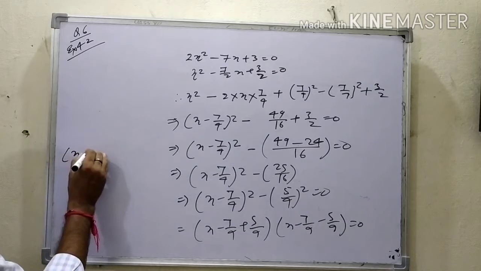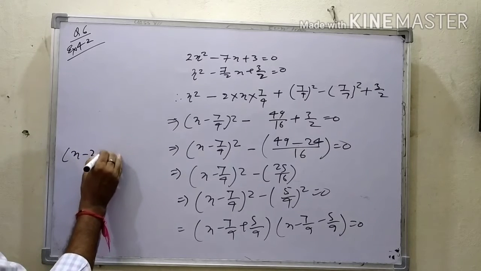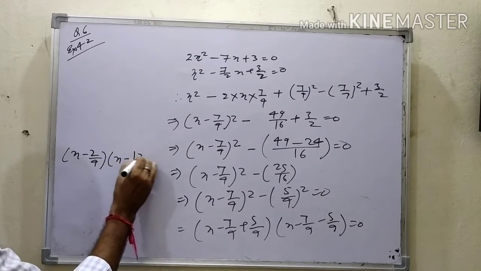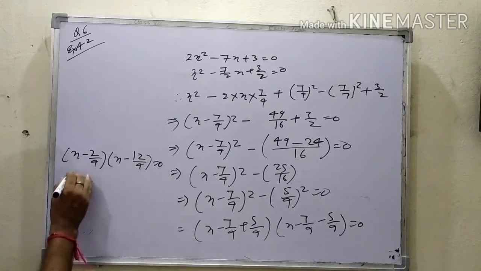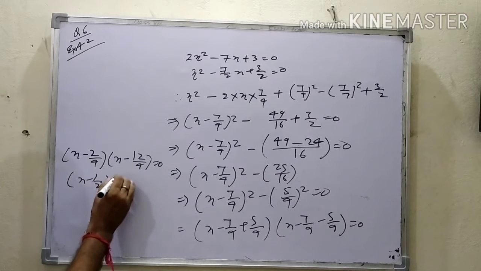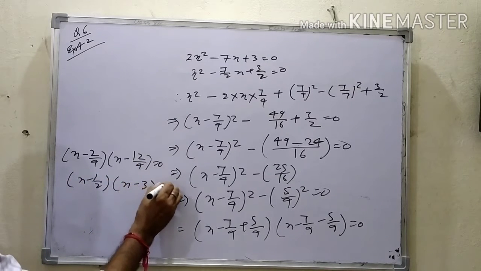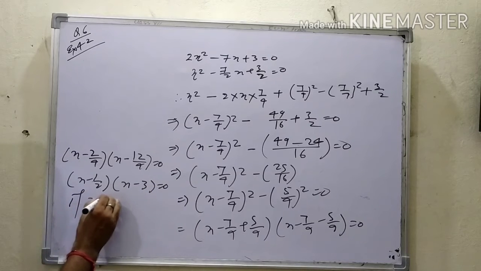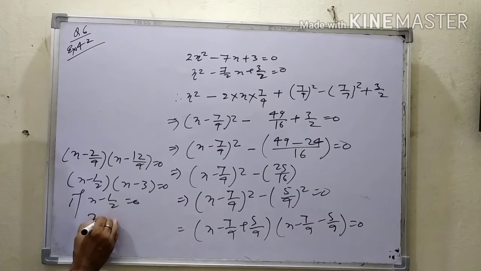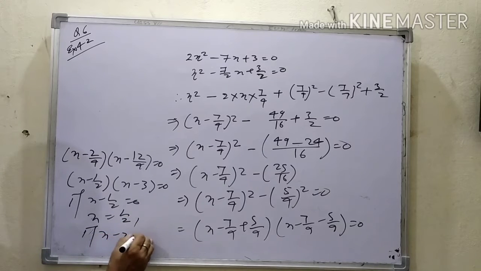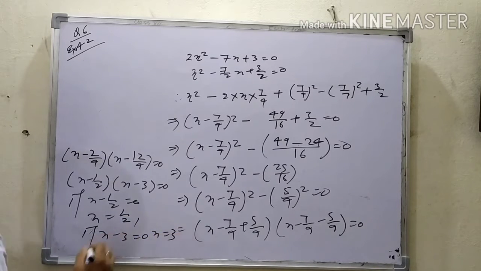Therefore you will get x minus 2 by 4 and x minus 12 by 4 equal to 0. x minus 1 by 2 and x minus 3 equal to 0. If x minus 1 by 2 equal to 0, now x is equal to 1 by 2. If x minus 3 equal to 0, now x is equal to 3.